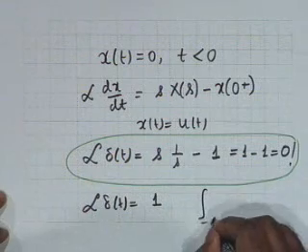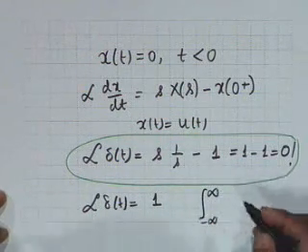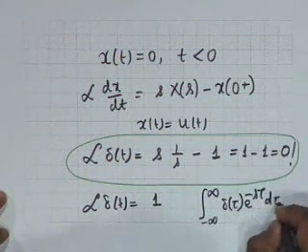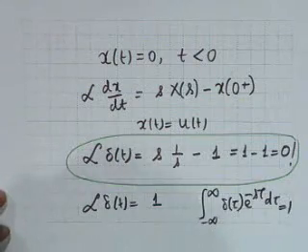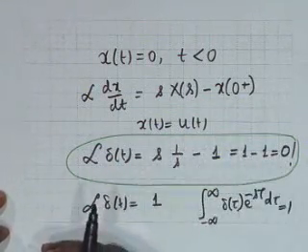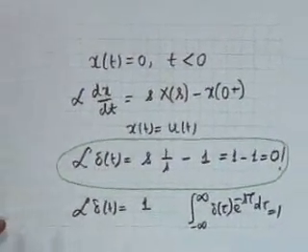That is, integral minus infinity to infinity or 0 to infinity, does not matter, delta tau e to the minus s tau d tau, this is equal to 1. Where is the fallacy? How come this is 0 and the Laplace of delta t is equal to 1?